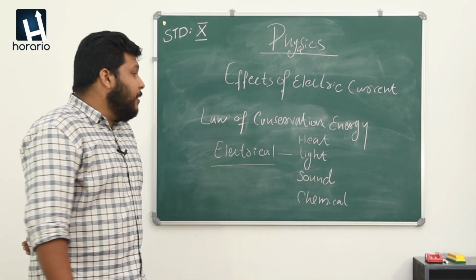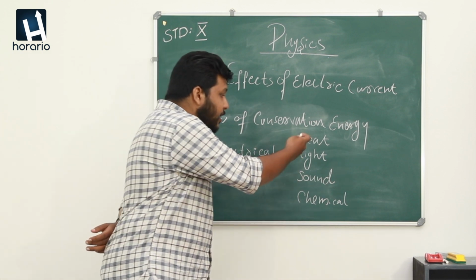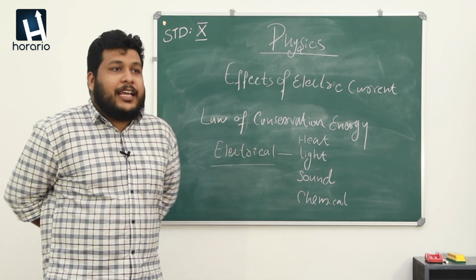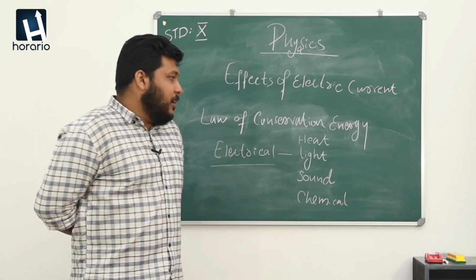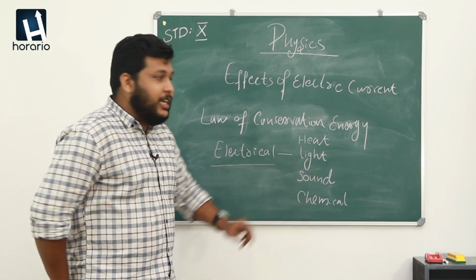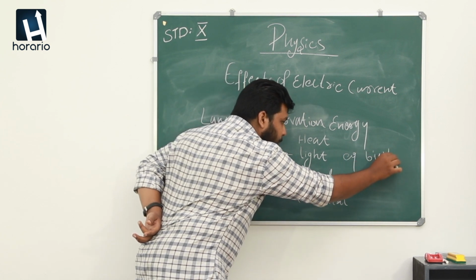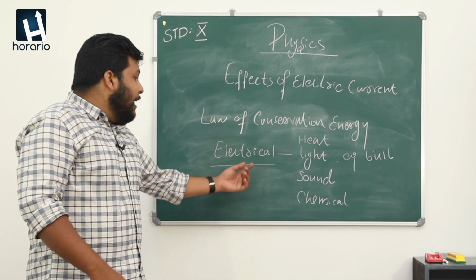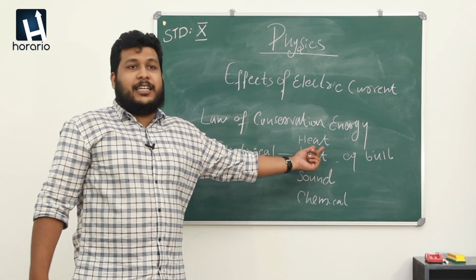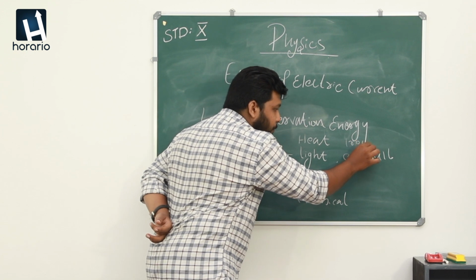And you also know that there are different types of equipment through which we can understand energy conversion scenarios. When electrical energy is converted into light energy, an example is the bulb. When electrical energy is converted into heat energy, we can take an example like the iron box.